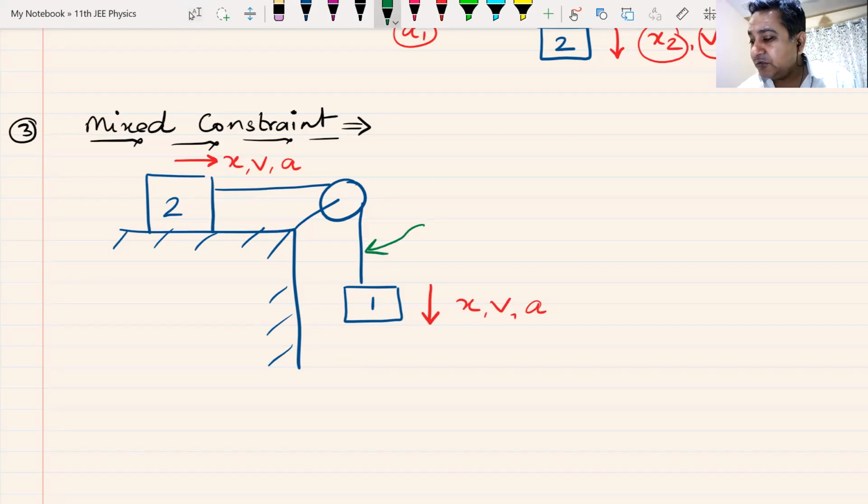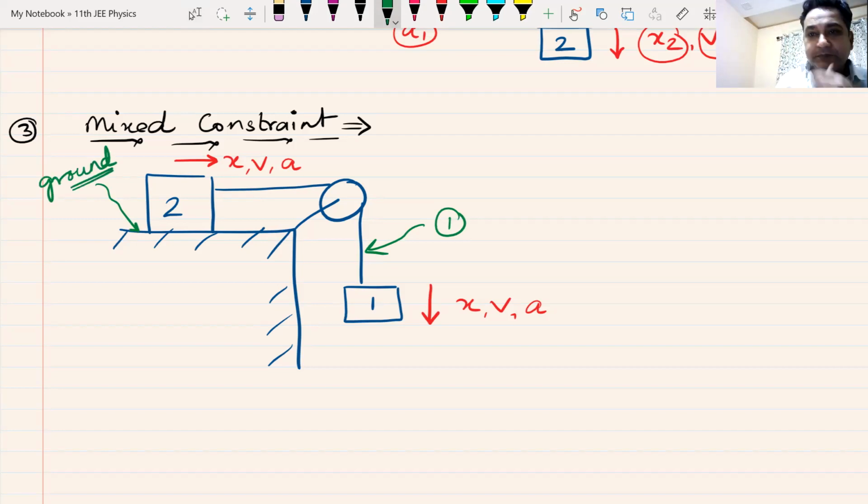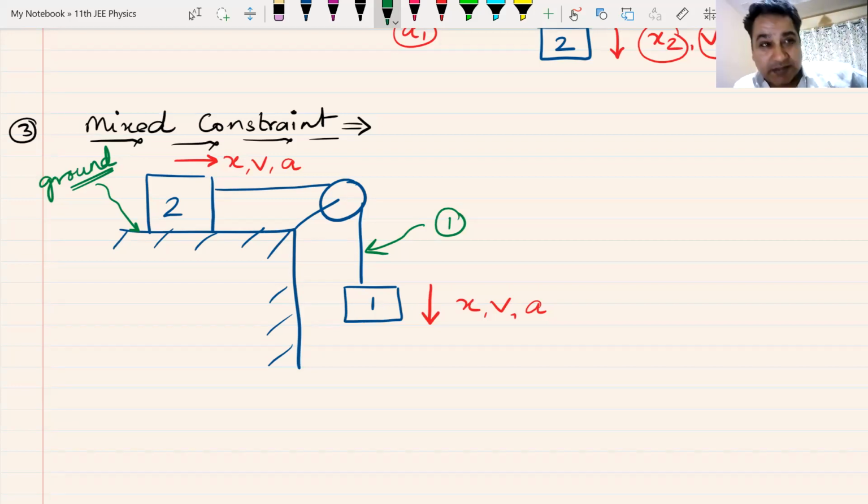One is a string. They are attached to each other by strings, in fact the same string. But here there is also a ground or a plane which is restricting the motion of this block. Motion of block number 2 is restricted by the ground. So we have a plane constraint or wedge constraint coming into the picture. 1 and 2 are also attached by strings. And that is why we have X moving down, X moving here, V moving down, V moving here. That is what I call a mixed constraint.